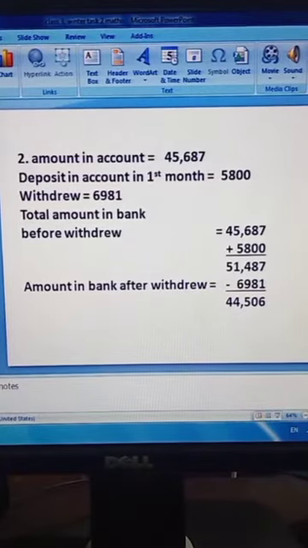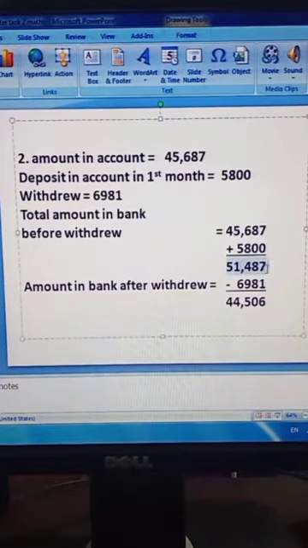Firstly, we will find out the total amount this deposited. Means when he opened their account, so he have 45,687 he has. Okay. Then in first month he deposit 5,800. So we will add these two values and the amount is 51,487. Then he withdrew some amount from bank,